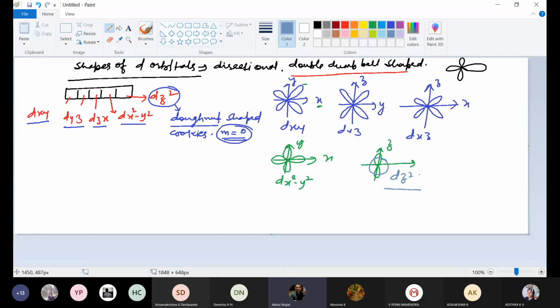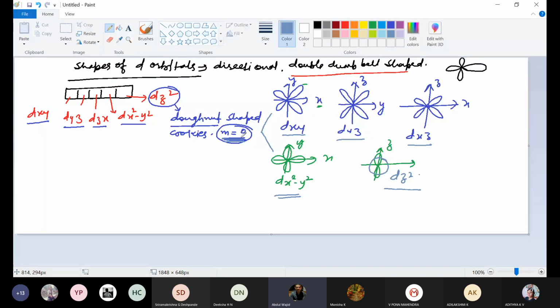This is dxy between the x and y axes, dyz between the y and z axes, dxz between the x and z axes. Along the x and y axes, it will be dx square y square. That's the difference between this one and this one. And in the case of dz square, it will be along the z axis, with a ring in the center. So as I told you, dz square will always have m value 0.